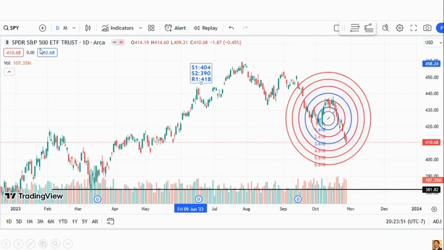And this is the S&P daily chart. I put a Fibonacci circle. It helps me to find lower lows and lower highs. Right now it's at very good support in this circle, at 4.618. If it breaks, then it goes to 5.618. 5.618 is almost like 404.